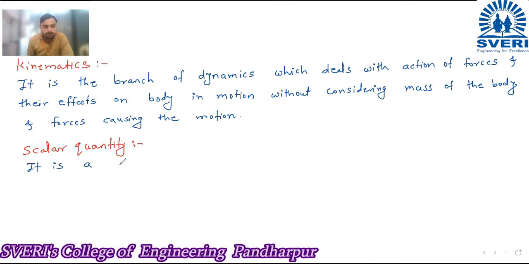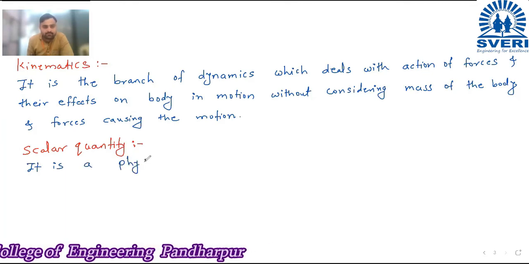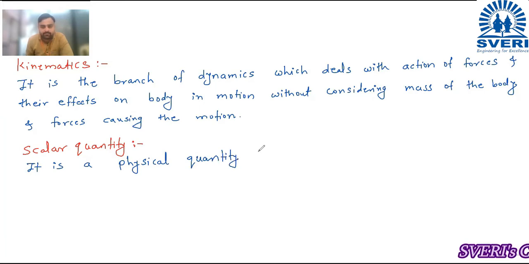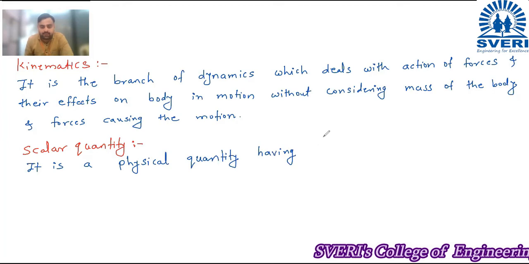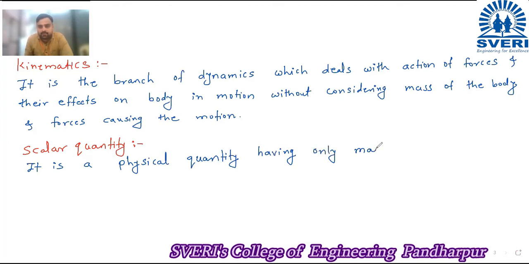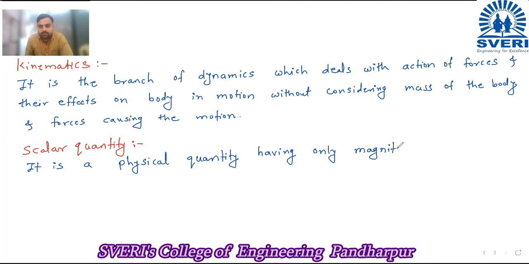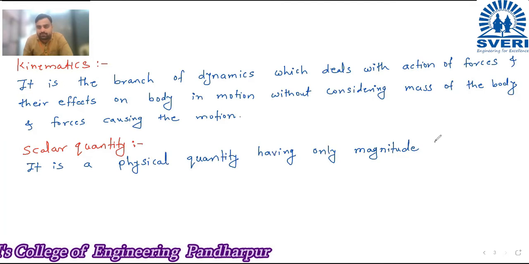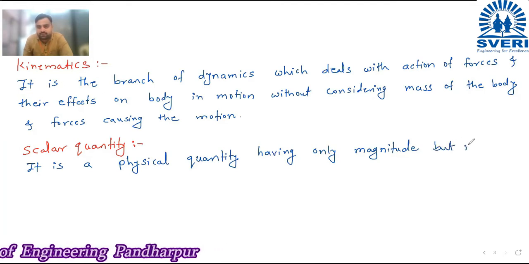It is a physical quantity having only magnitude but no direction.